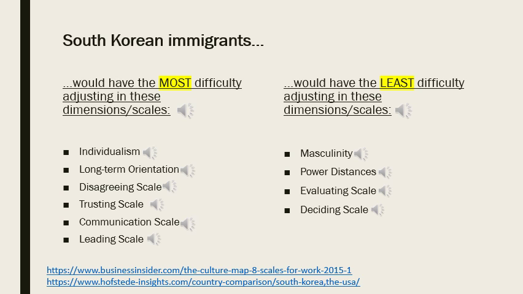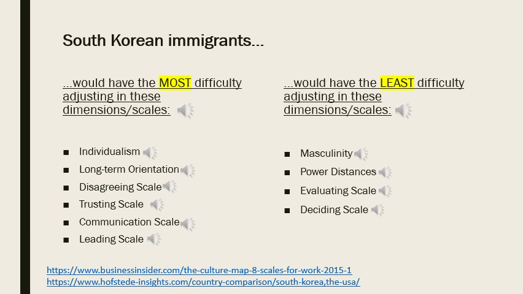South Korean immigrants would have difficulty adjusting to the short-term orientation found in the United States. This is simply because South Korean immigrants tend to be more long-term oriented. South Korea would have difficulty adjusting to the confrontational style found in the United States because South Korea tends to avoid conflict more so than the US.